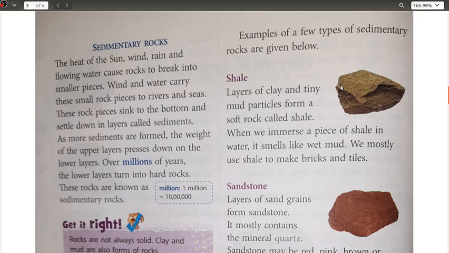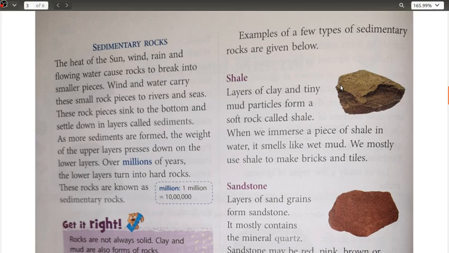So now we are going to start with some of the soft rocks which are present. Slowly and slowly now you will find that the hard pieces of rocks will become soft, and in place of rock you will be getting familiar with the terms clay, mud particles, soil, and finally they will get converted into soil.